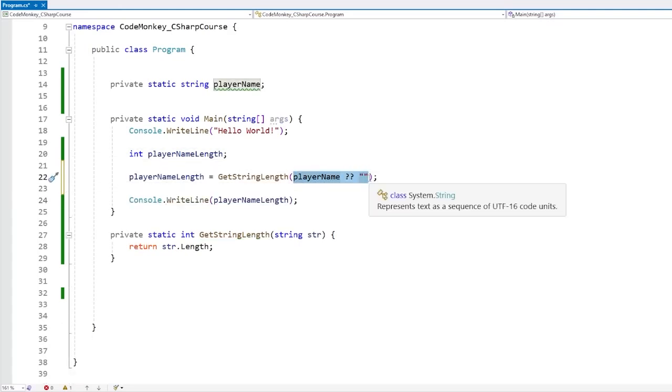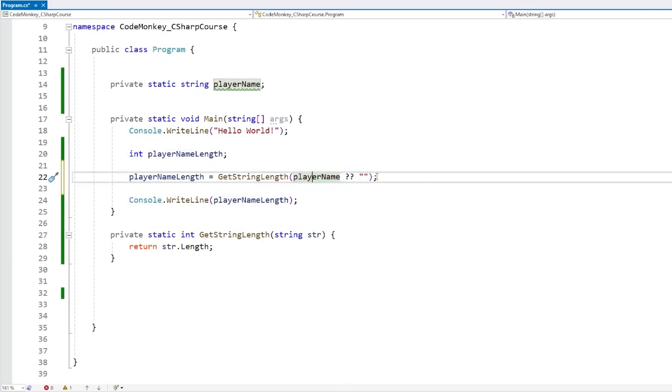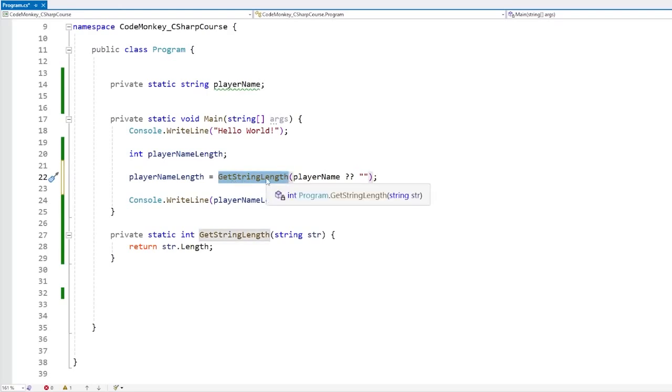So basically this instruction here evaluates the left side, left of the question marks. And if this one is not null, then this whole thing is going to evaluate to just this value. However, if the left side is null, then this whole thing is going to evaluate to whatever is on the right side. So basically, if playerName is not null, then it's going to call GetStringLength with the playerName. But if playerName is null, then it's going to call GetStringLength with an empty string.